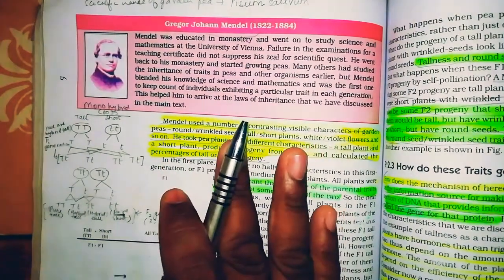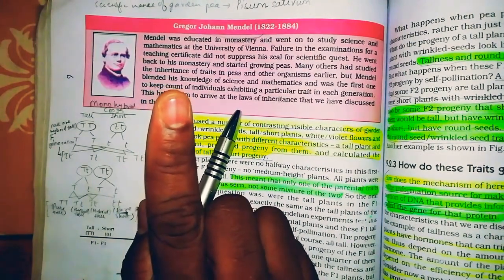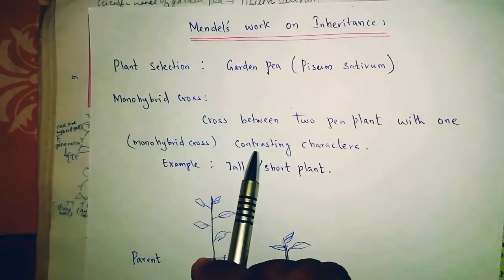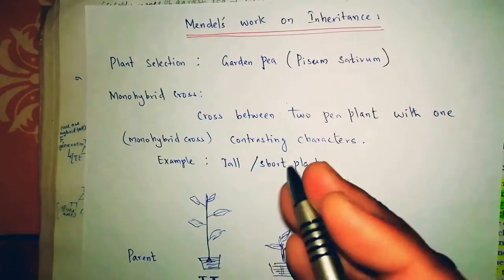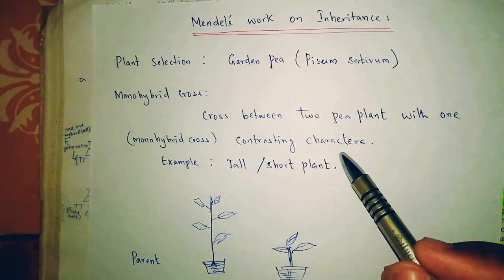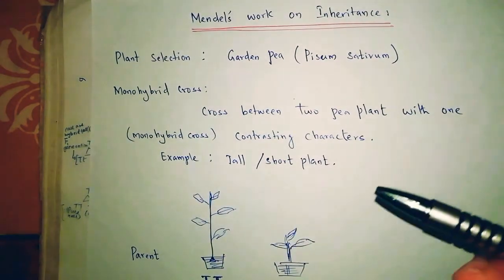No, he took only one, that is tallness. That is why it is a monohybrid cross. He took one contrasting character. If we take two contrasting characters, you should see the height and also the color of the flowers. That means two things, so it is dihybrid.